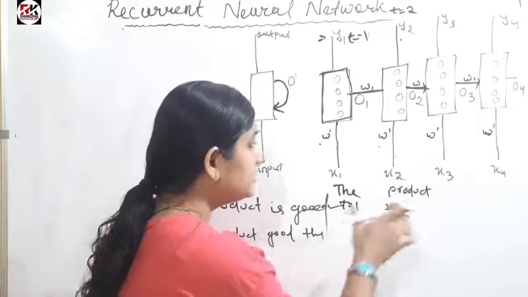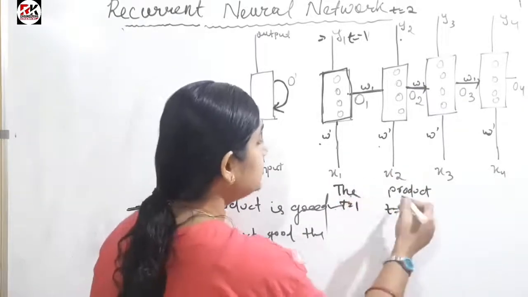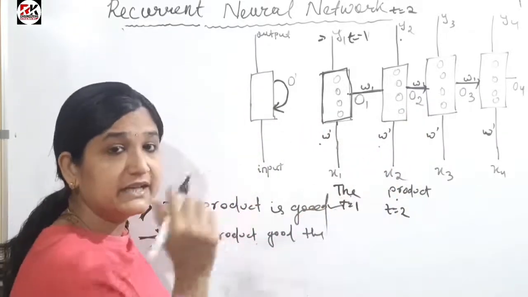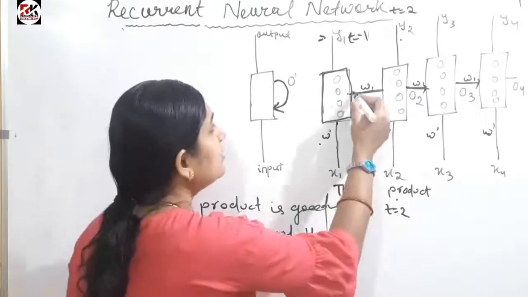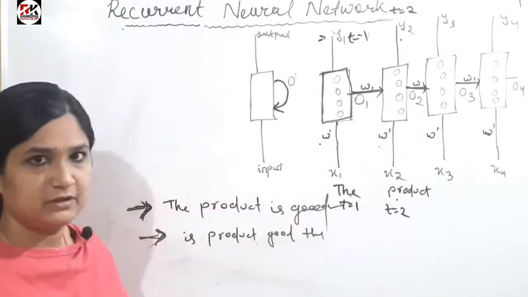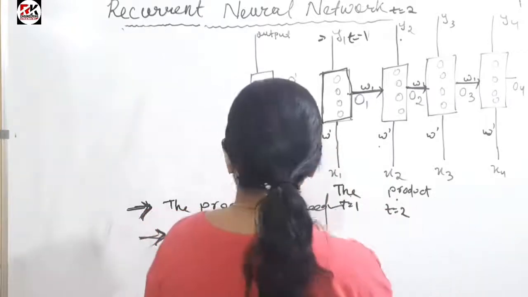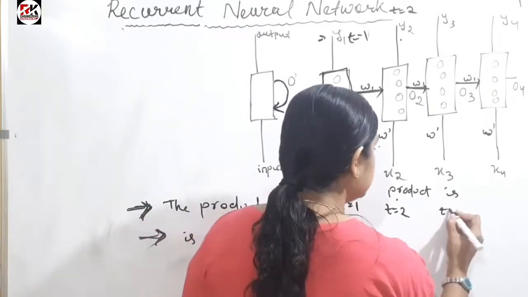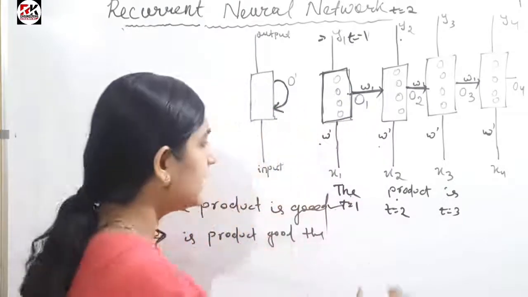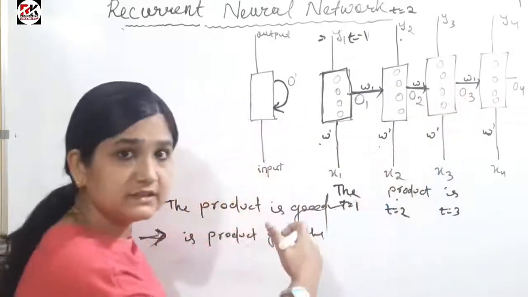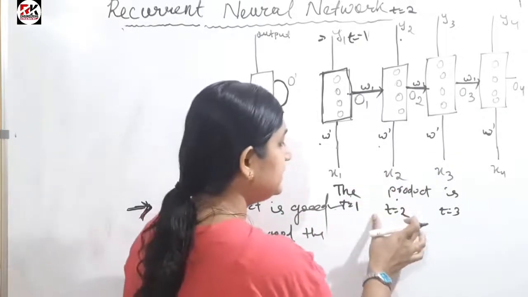But here one more thing is, while inputting "product," whatever the previous output was at t equal to 1 will also be given as input, with its respective weight values. Again, the next word comes at time equal to 3, and the input is that word as well as the previous output, that is, whatever the output was at t equal to 2.